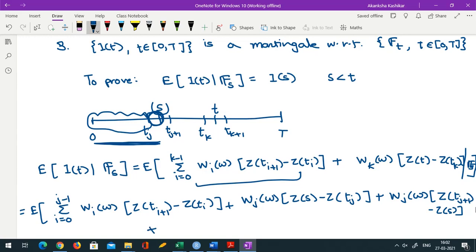So all the remaining things means whatever intervals are present in between and then all these things.